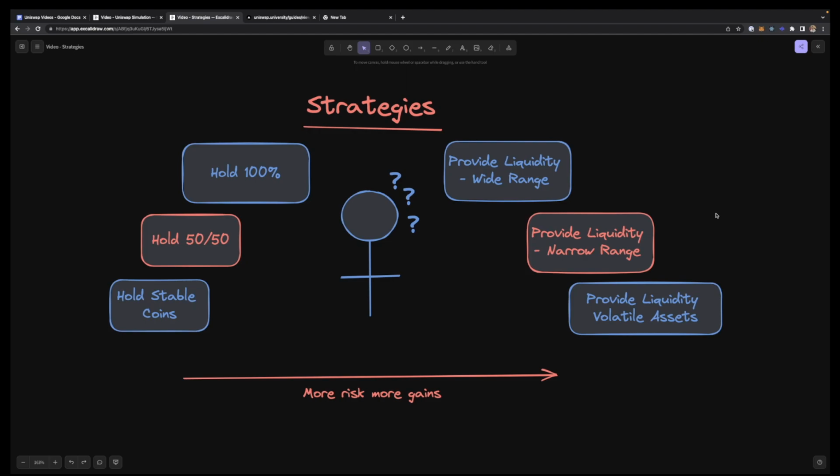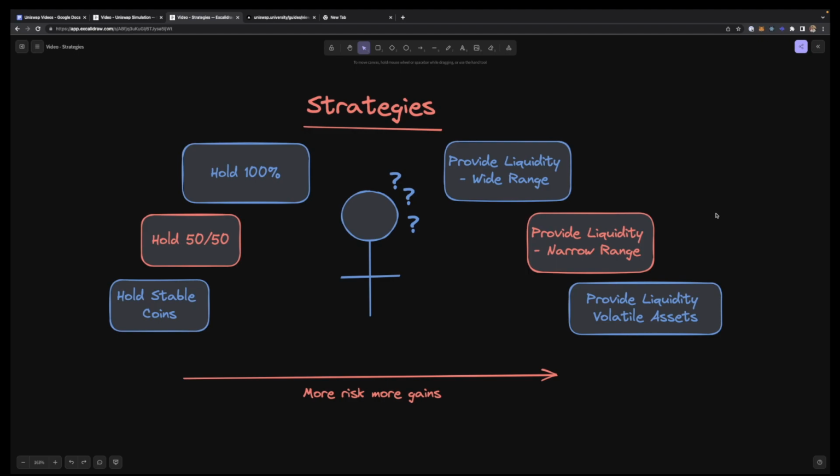Similarly, you can hold on to one type of asset, 100%, right? More risk exposure, but could be more upside in case the asset price rises. Then you can choose to provide liquidity over a wider range, because in that case you are making your assets work for you. You get fees earned from the swaps. And with the wider range, your exposure to impermanent loss is less, but your capital efficiency is also less compared to providing over a narrower range, which is the next strategy.